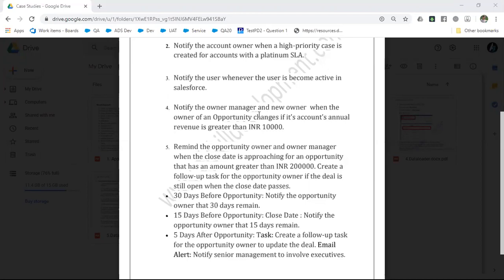It's not just a single sale, it's a bulk order: 100 TVs, 100 fridges, a bulk order. So if the total order value is 20,000 for a single opportunity, Amazon may require it at any time. Don't get into the curriculum. I'm just asking you, what is an opportunity in business terms, when will they use the opportunity object?